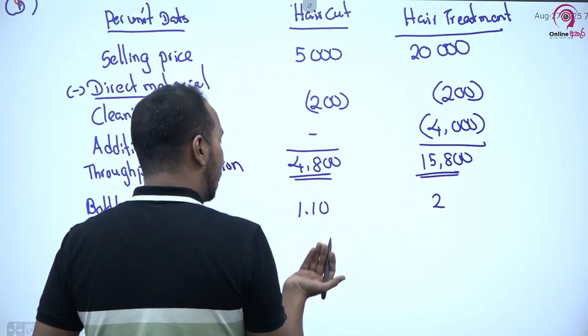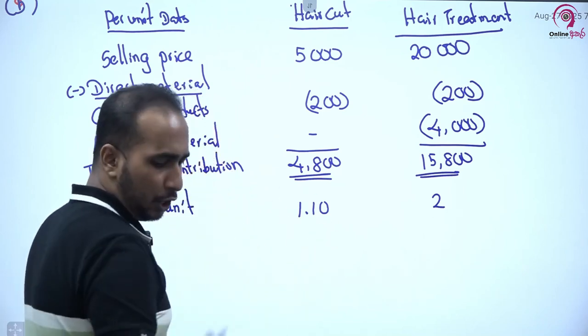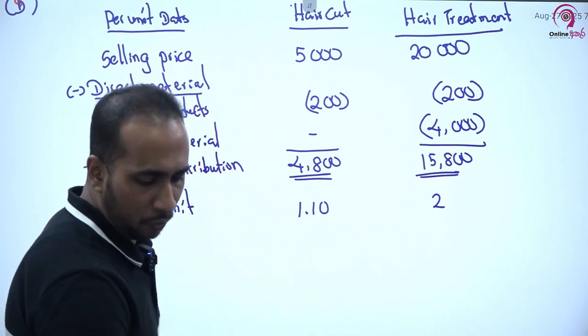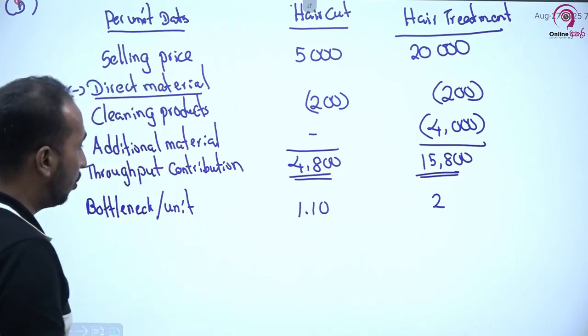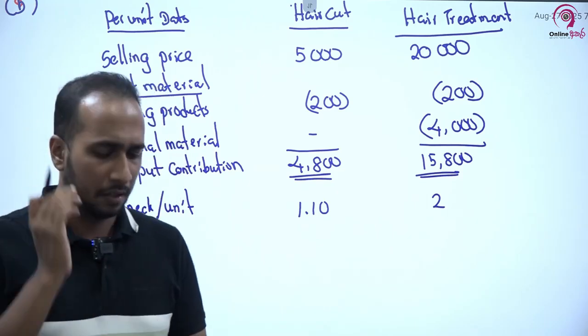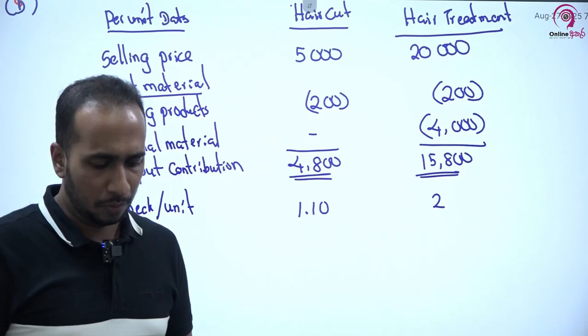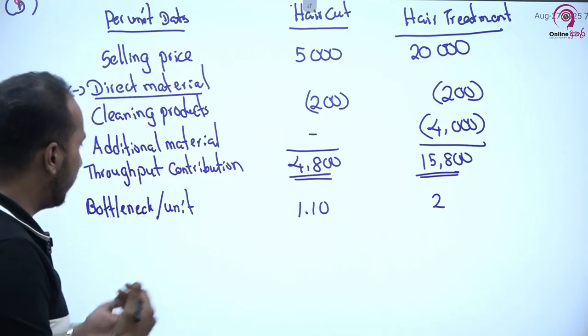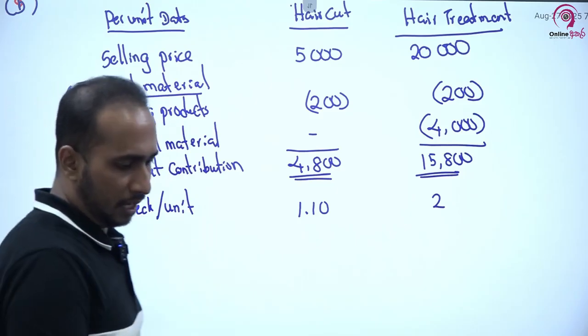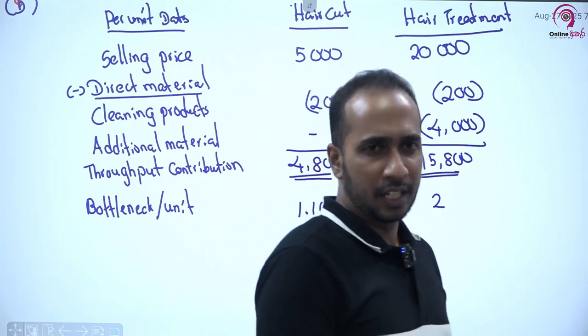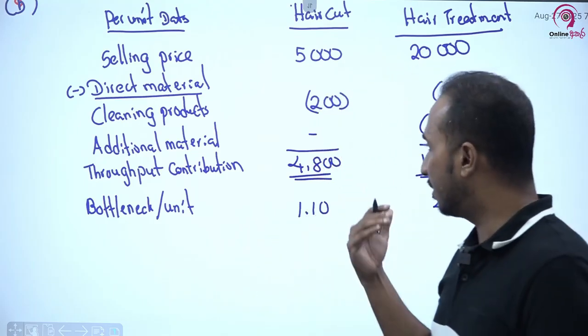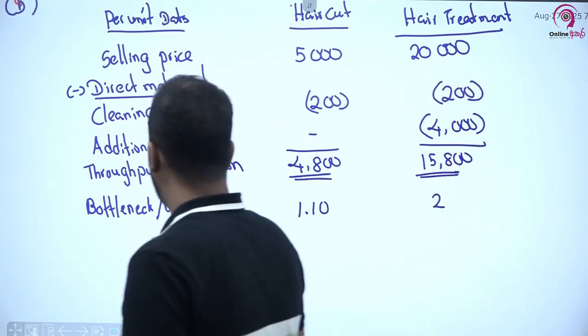Now we have to see which resource gives what. We have to see the highest contribution or highest throughput per bottleneck unit.